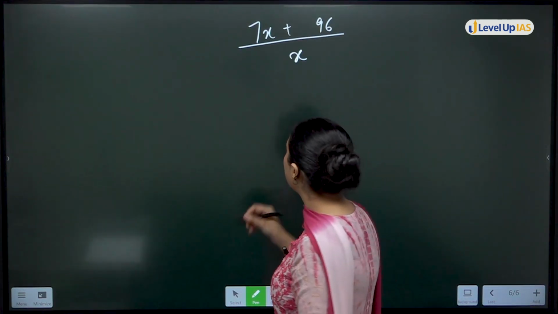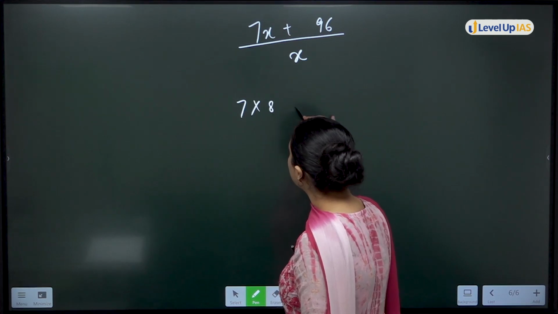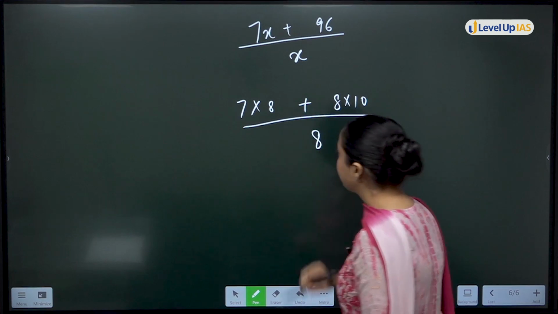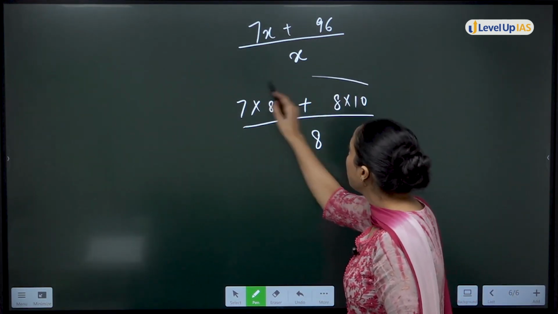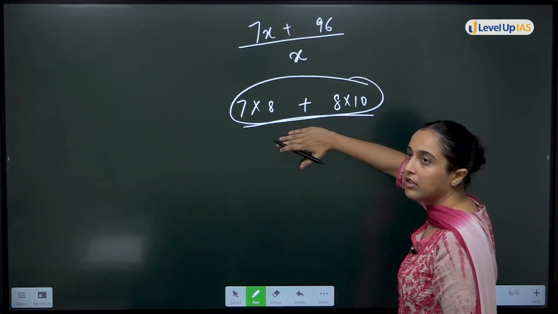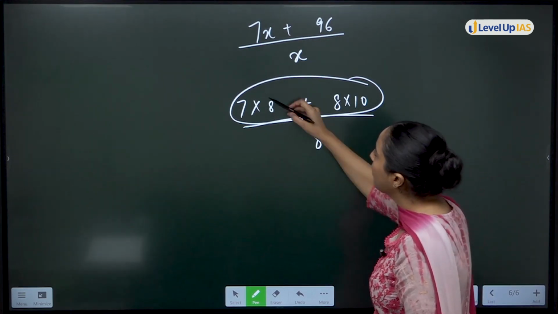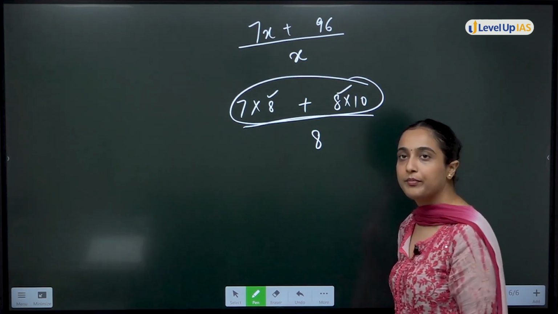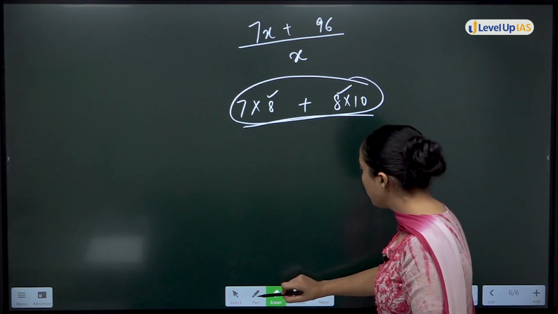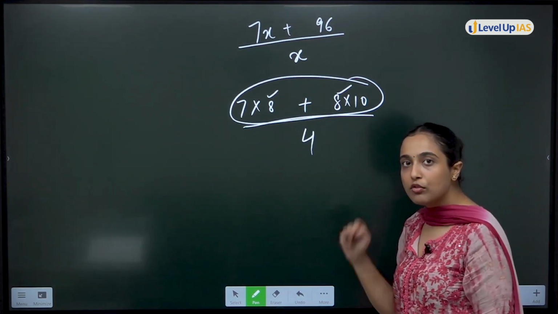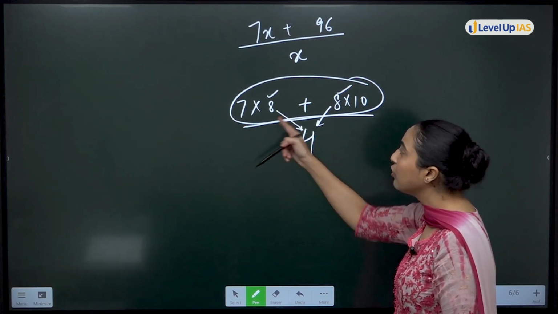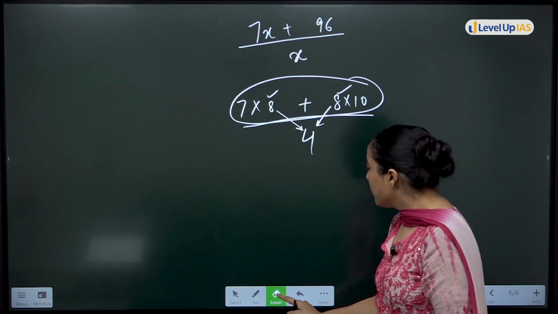अच्छा, if I say 7 multiply 8 plus 8 multiply 10 divide by 8. Okay, without even dividing this by 8, can I say that yes, this is divisible by 8 because यहाँ पे भी 8 है, यहाँ पे भी 8 है. Okay, so अच्छा, if 8 is here, now even if I divide this by 4, then also you can say because 4 is a factor of 8, तो दोनों को divide करेगा.